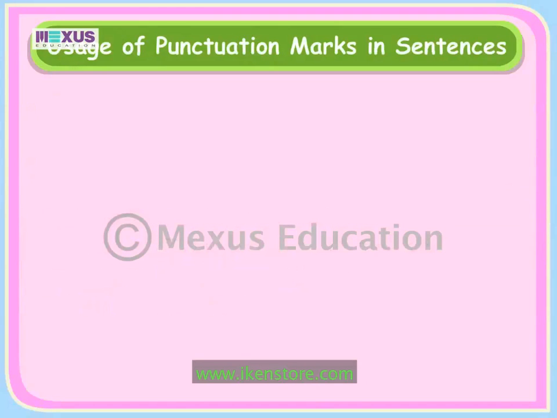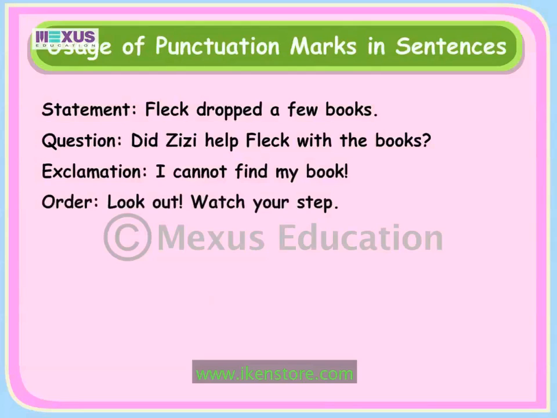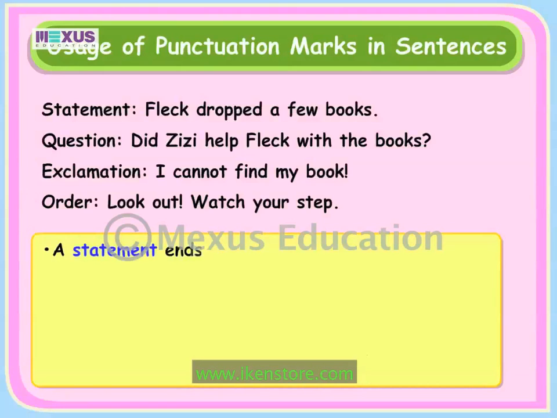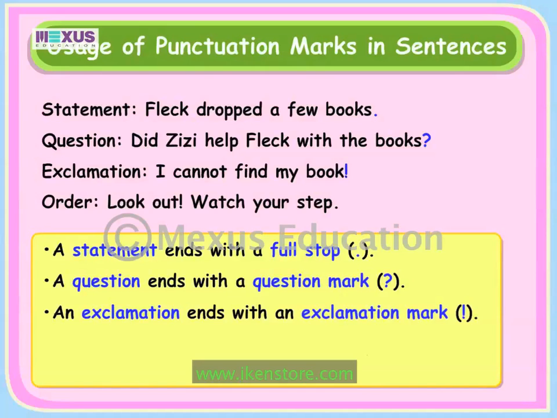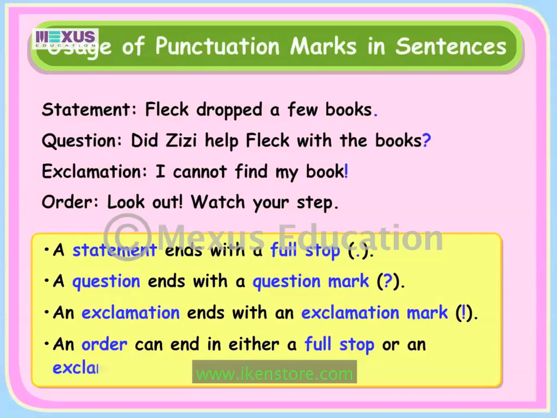If we look carefully at these sentences, we can see that all four of them end with different punctuation marks. A statement ends with a full stop. A question ends with a question mark. An exclamation ends with an exclamation mark. An order can end in either a full stop or an exclamation mark.